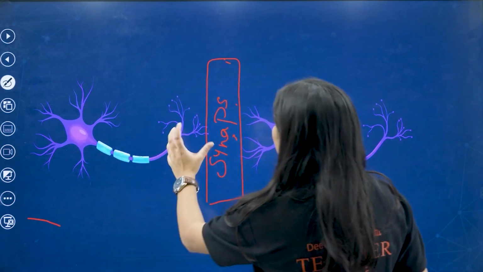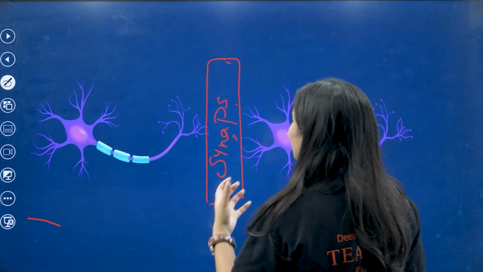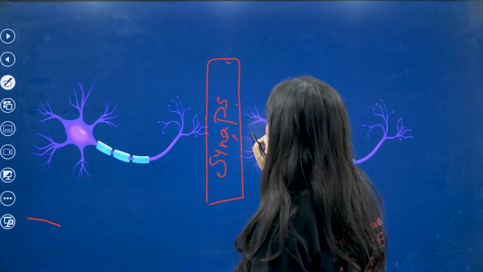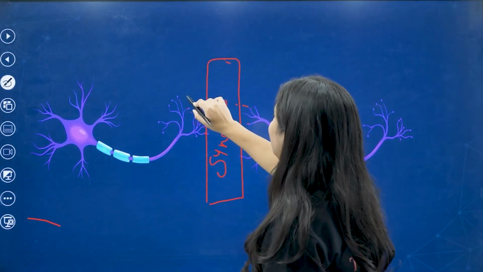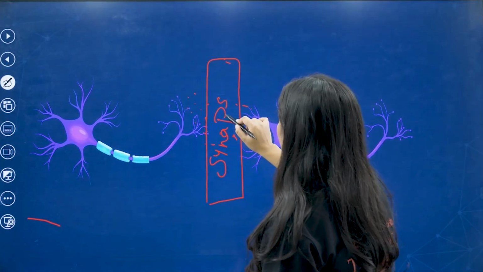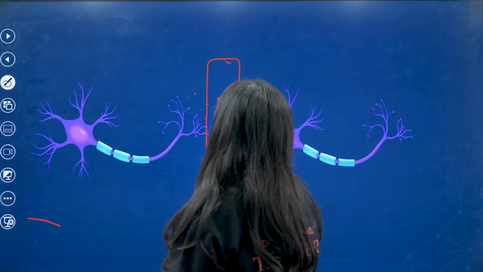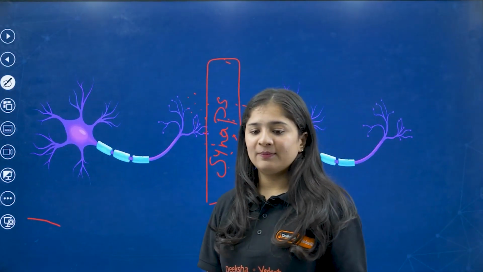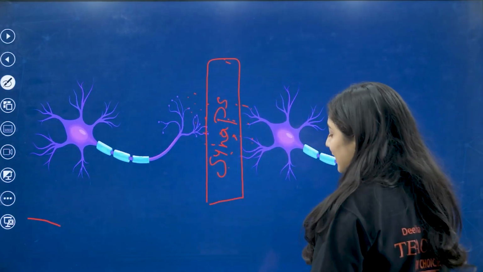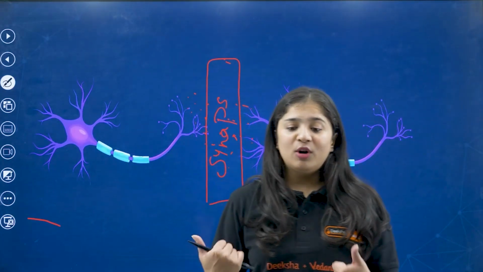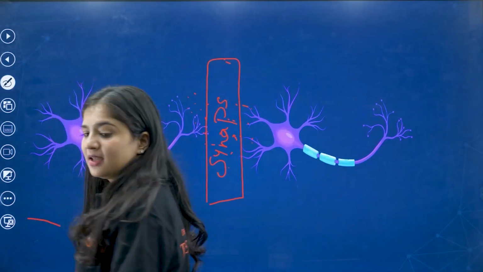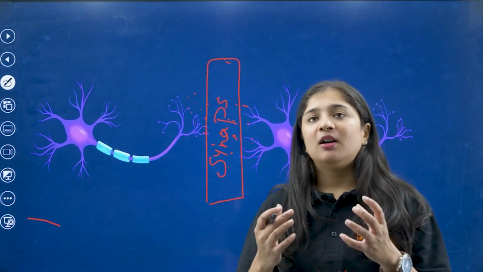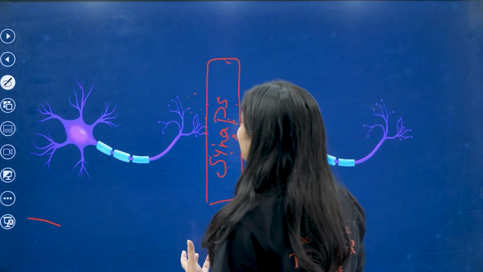So the gap between dendrites and axon terminal is called the synapse, where the chemical signals get exchanged. Chemical means neurotransmitter. This is the exchange of signals from one neuron to another neuron. I hope you are clear about this topic. I'll move on to the next topic.